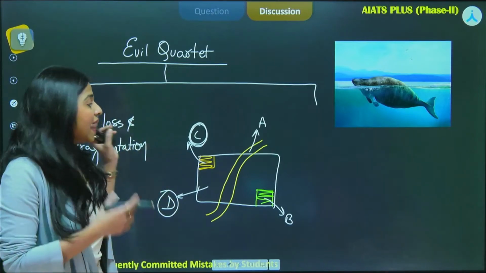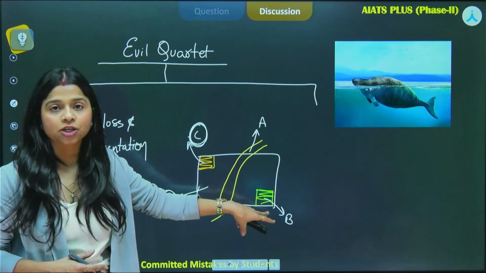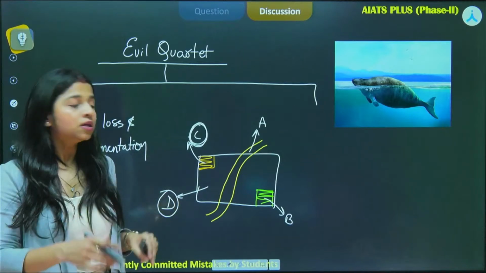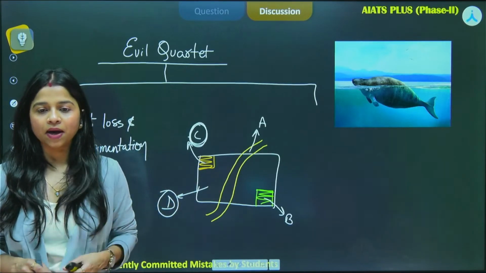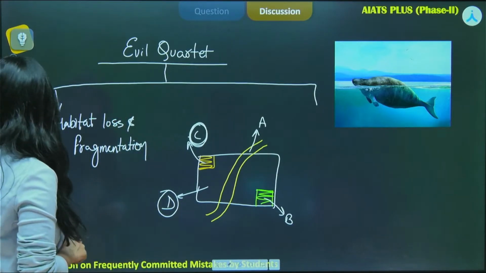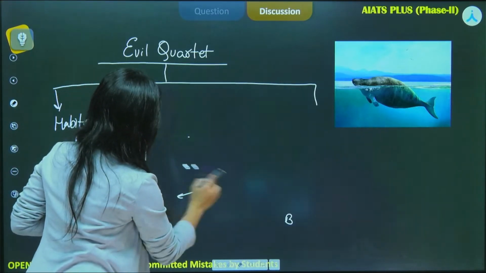Okay, so habitat loss is this particular example. That is, if we speak of only the B section, but here the fragmentation has been done of the whole forest area. Okay, so this is what we understand by that. All right, now moving on to the next factor of this evil quartet,